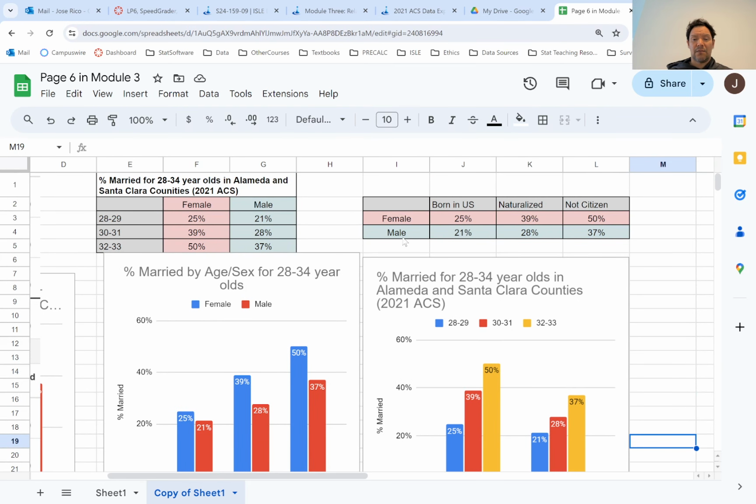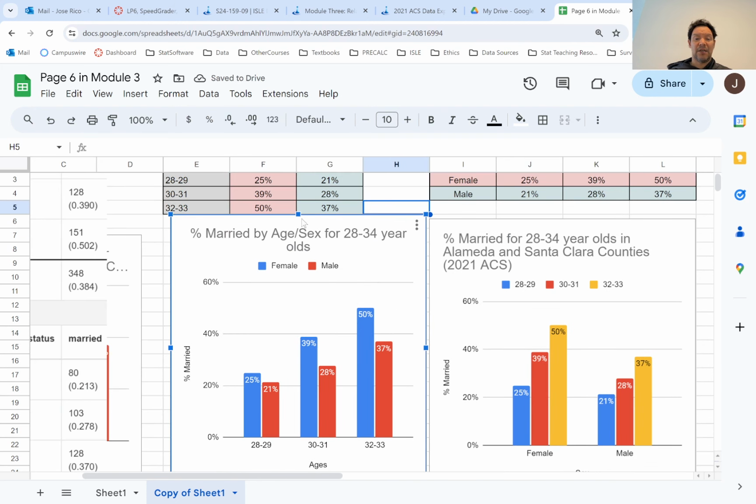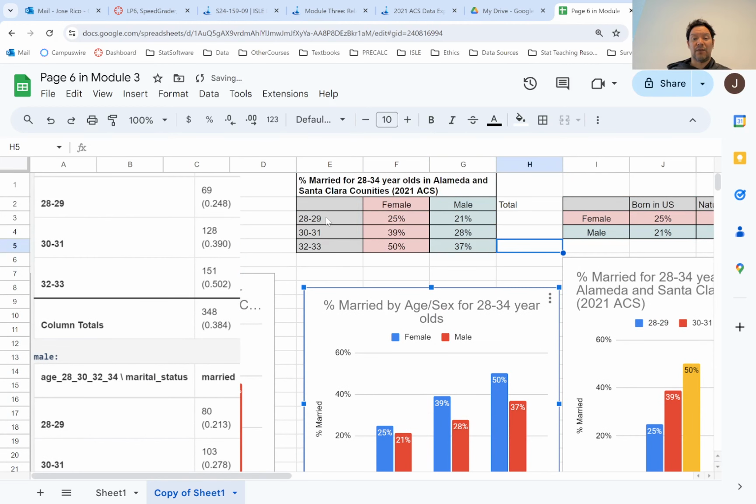The one thing that I could have put in here would be totals. I didn't put in totals. That sometimes is nice to know, like what percent of 28 to 29-year-olds are married. It's not too critical because it's more important to see the difference between males and females and then the difference across the ages.